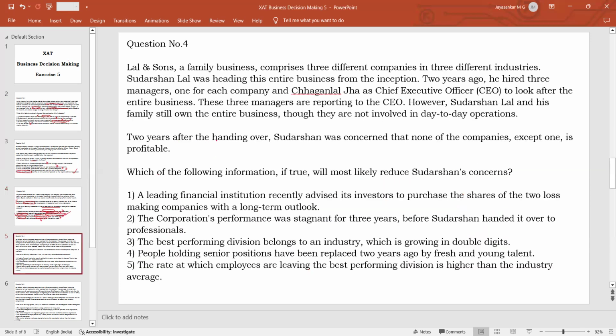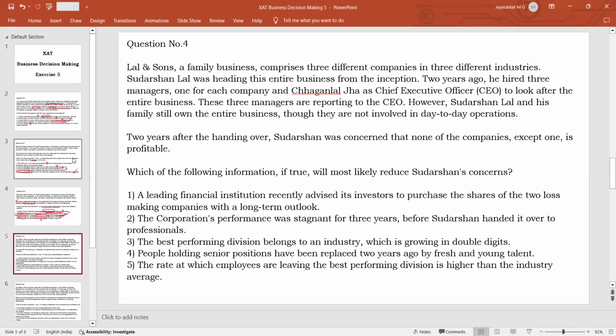All right, question number 4 is talking about a family business owned by Lal and Sons, and they have three different companies in three different industries. The main person was heading the entire business from the beginning. But 2 years ago, he decided to put himself away from the business and give it to professionals. So he had three managers and one CEO, and the managers have to report to the CEO. And Sudarshan Lal is owning the business, but he is not involved in the day-to-day operations.